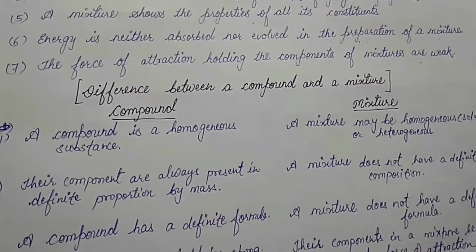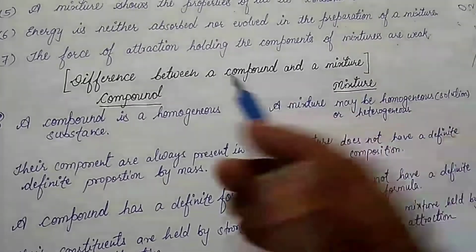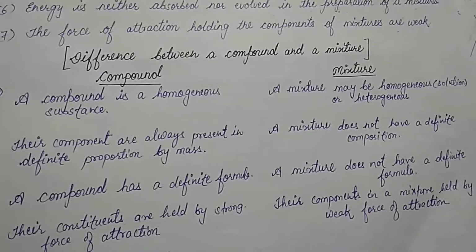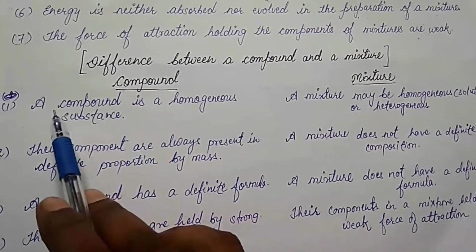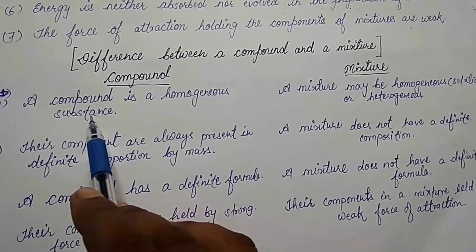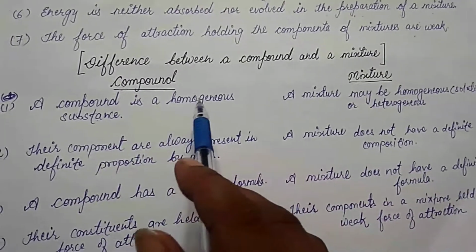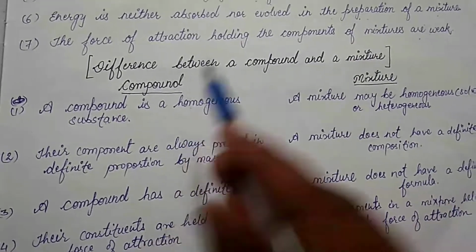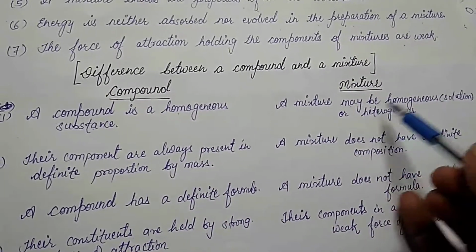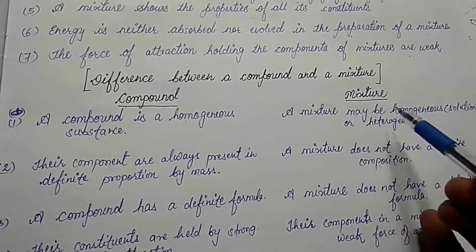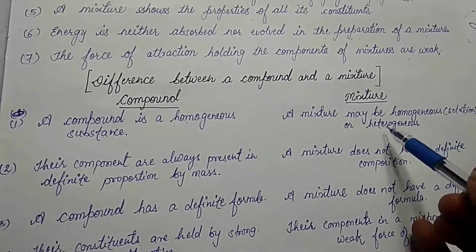Clear? Now we will read about the difference between compound and mixture. See children, a compound is a homogeneous substance. Clear? Means different particles behave with the same property. And a mixture may be homogeneous or heterogeneous, means it may be either homogeneous or heterogeneous.